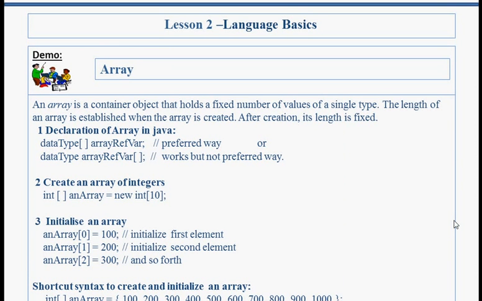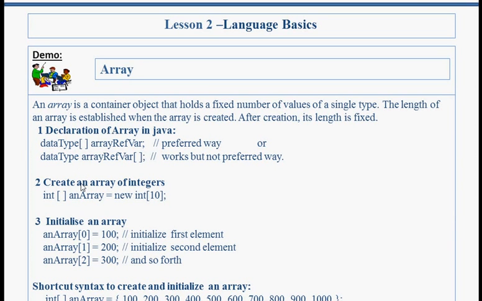Array. In Java, array is a reference data type. It is used to store fixed number of multiple values of same type in continuous memory location using other primitive and reference types. Declaration of an array in Java. We can declare array like this: data type, like int, then reference variable. Here this is the preferred way. Don't use square brackets here. It will work, it will not give any error, but it is not a preferred way.